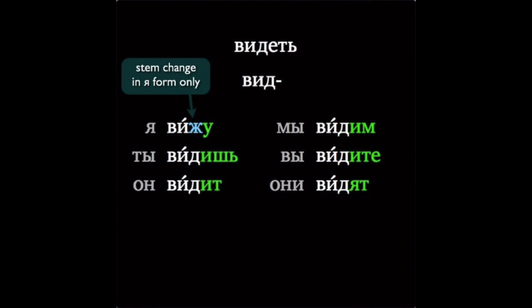You may remember that consonants can change in the е-ё conjugation too, but in those verbs it'll typically change in all of the forms, not just the я form. Summing up. As with all verbs, the forms cannot be predicted from the infinitive, so do make sure to learn the я, ты, and они forms.